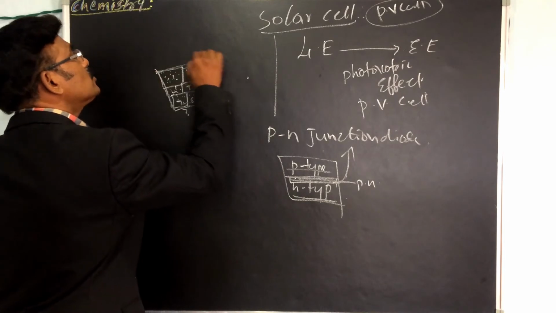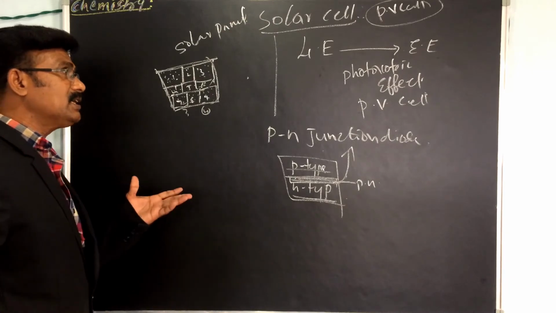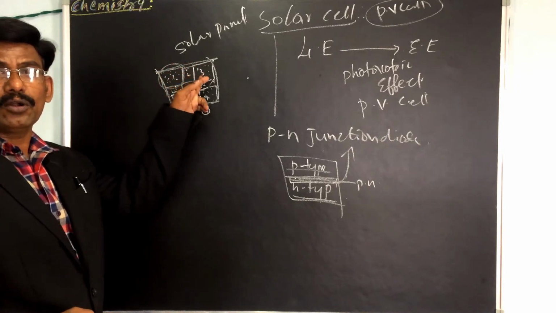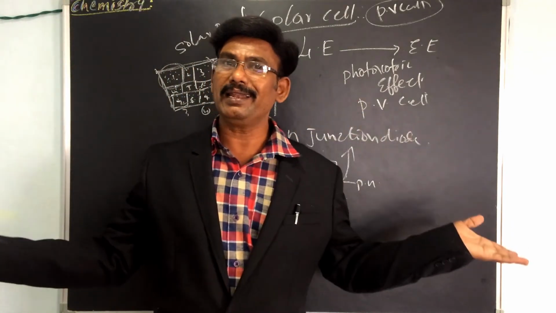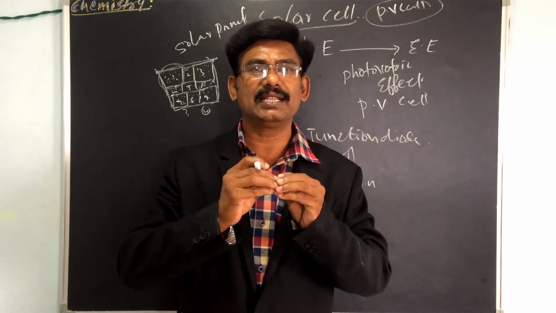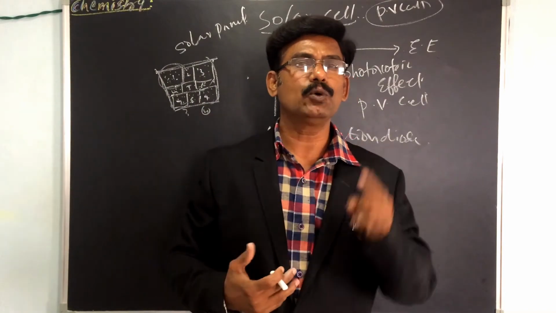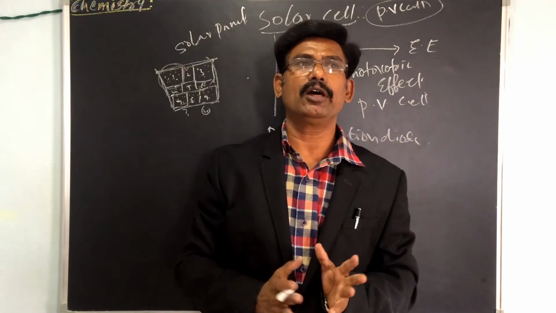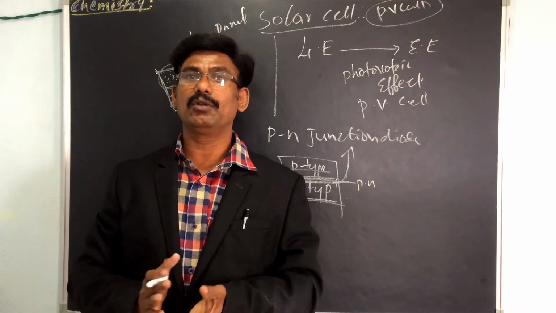So this is called a solar panel. A solar panel is nothing but a combination of solar cells, one or more combined together to form the solar panel. That is a combination of individual solar cells combined to form modules, commonly known as solar panels. We know solar panels everywhere. In our college also solar panels are there, for the water heater and the UV that kills bacteria.